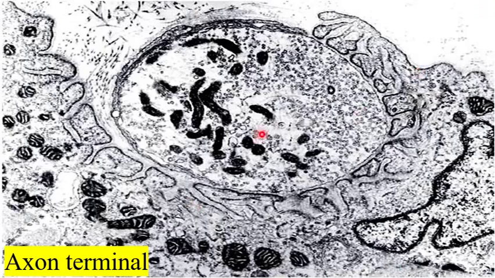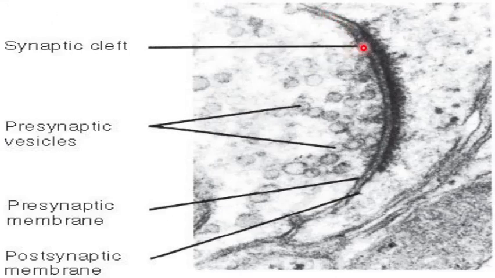This is the axon terminals by the electron microscope. This is a mitochondria, and these are the vesicles that contain neurotransmitters. This cleft is called the synaptic cleft. This is the axon terminal containing circles.